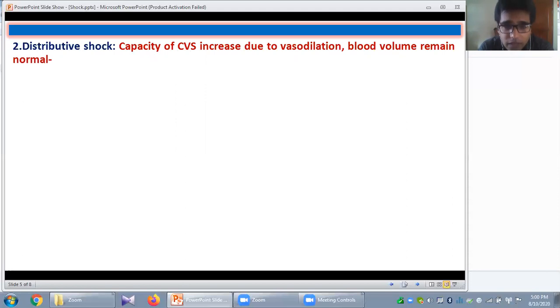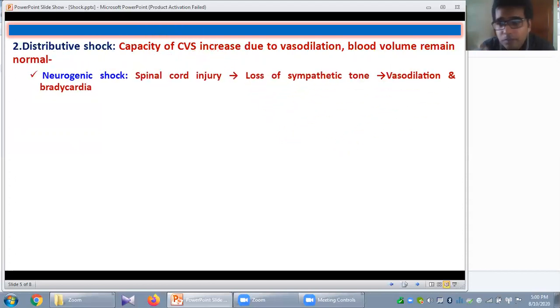But what will happen if there is a widespread vasodilatation, the peripheral vasodilatation, that will increase the capacity of your cardiovascular system. But still your blood volume remains 5 liters. So what will happen? This blood volume of 5 liters is less relative to the capacity of the cardiovascular system. Ultimately, the effective circulating blood volume will decrease. Okay. Now, here you can see some examples.